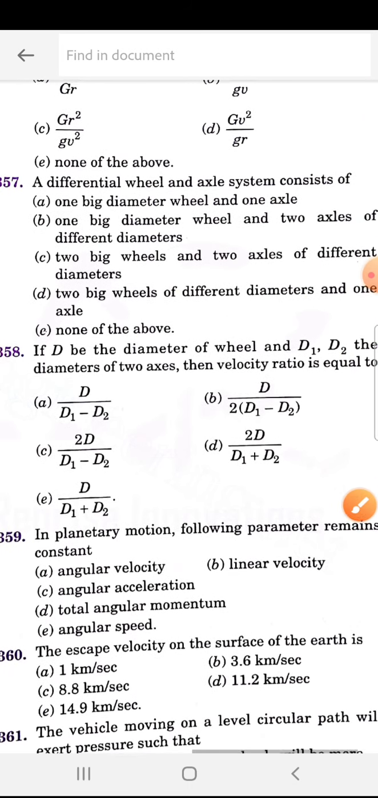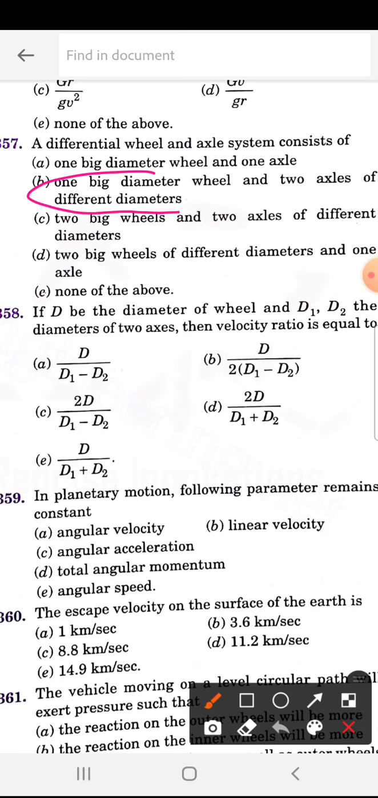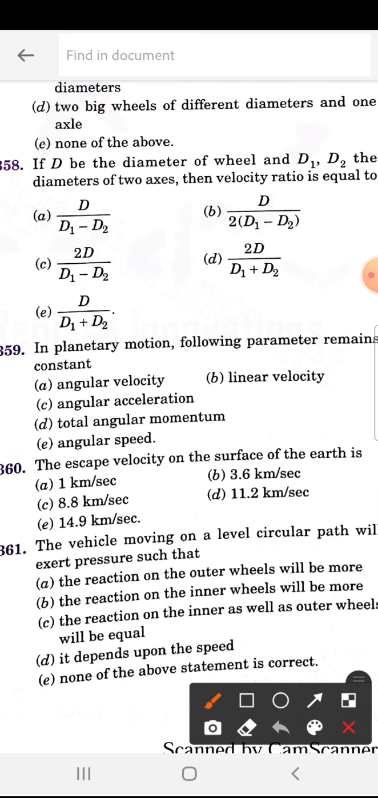Important question. The differential wheel and axle system consists of what? It consists of one bigger diameter wheel and two axles of different diameter. Capital D and small d1, d2 will be the diameters of the two axles. The velocity ratio is asked, so that will be 2D by d1 minus d2.